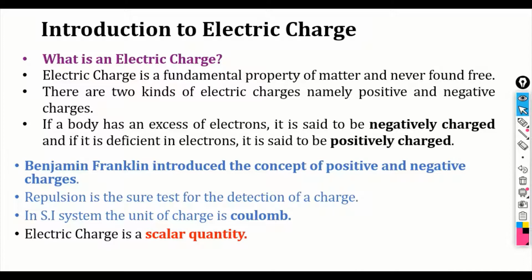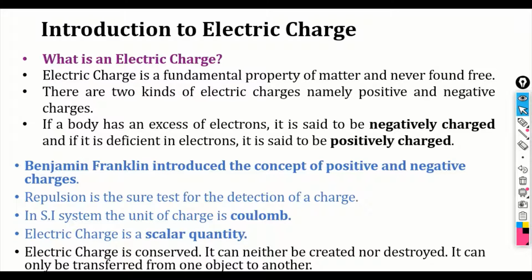The electric charge is a scalar quantity. We have studied two types of quantities, scalar and vector. So, charge is basically a scalar quantity. Electric charge is conserved. It can neither be created nor destroyed. It can be transferred from one object to another object.